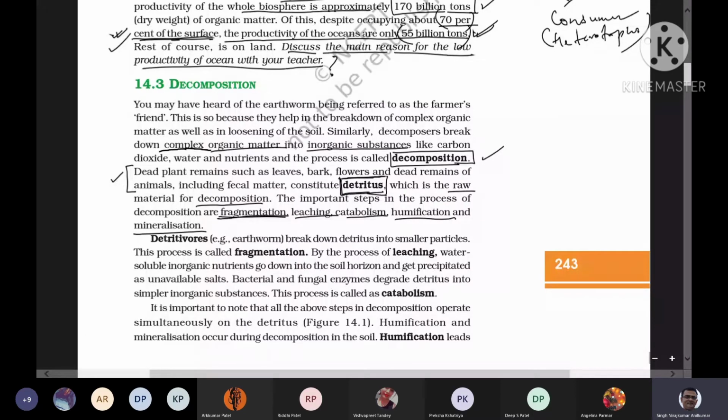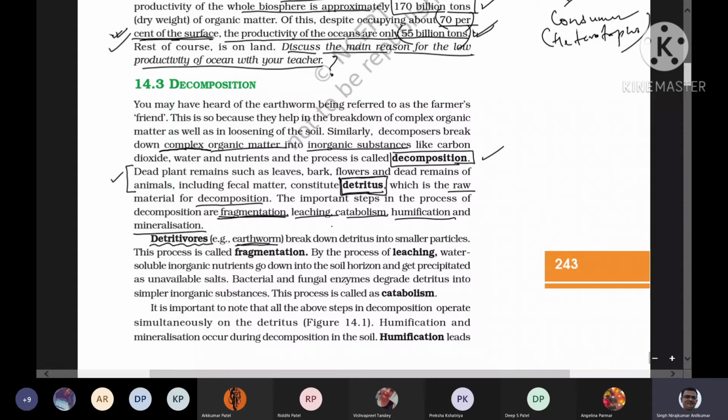So detritus is nothing but the dead remains of the plant as well as the animals, and animal fecal matter, right? So detritivores are the animals which break down the detritus into small particles, like earthworm. We understood that the best example of detritivores is earthworm.